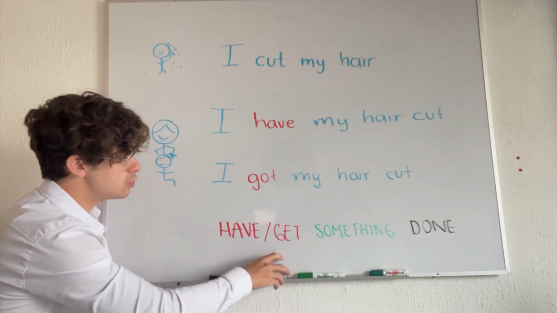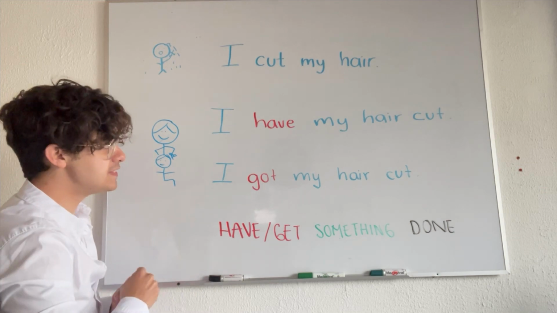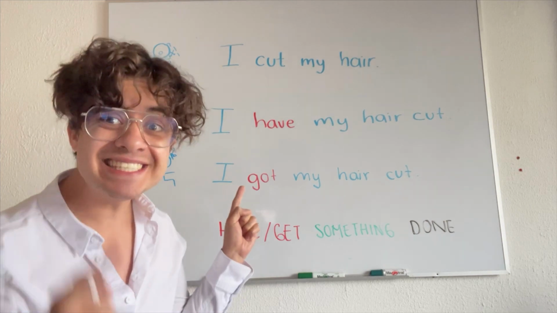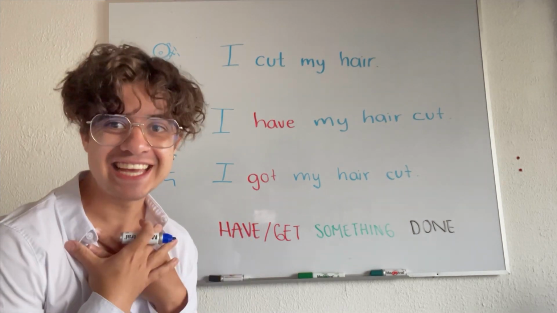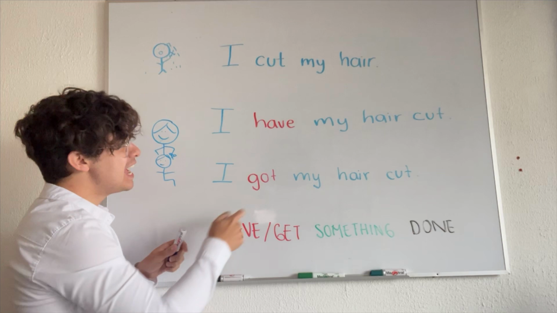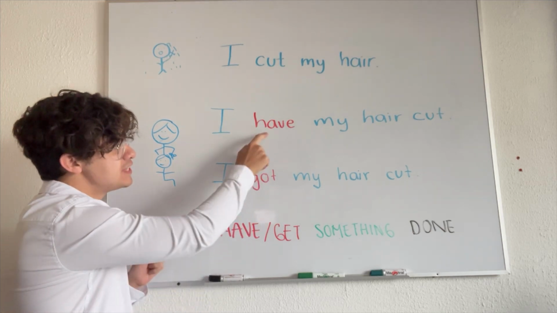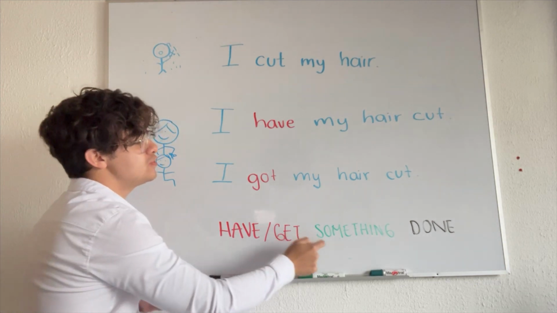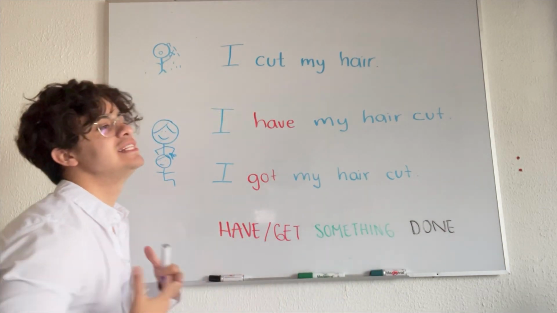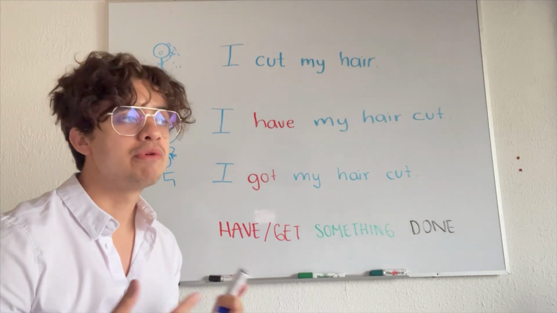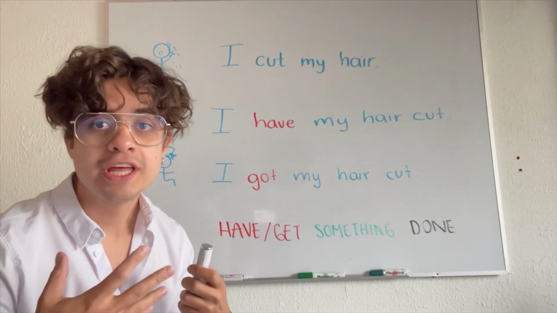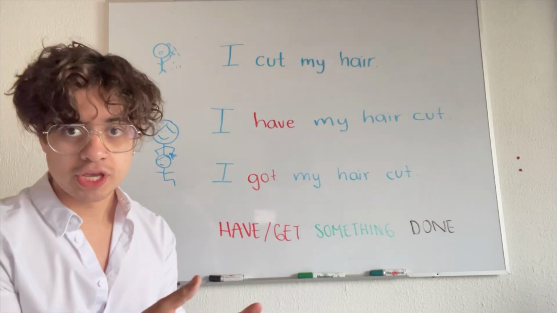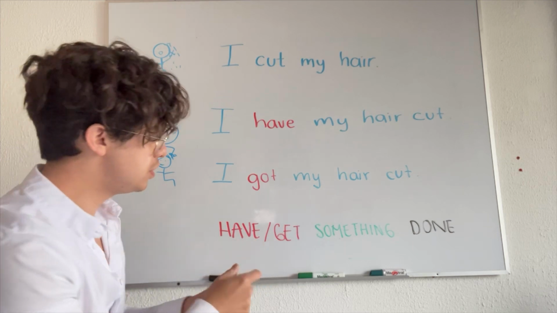So now the structure, as I already mentioned, is first, you are going to mention the subject, the person that is receiving the service, in this case, me. And then I'm going to use any of these two verbs, have or got, the one that you prefer. And then you are going to say the thing that someone else is fixing or repairing or cutting, or the thing that you are going to be receiving the service on. In this case, my hair. So I'm gonna put it in green.